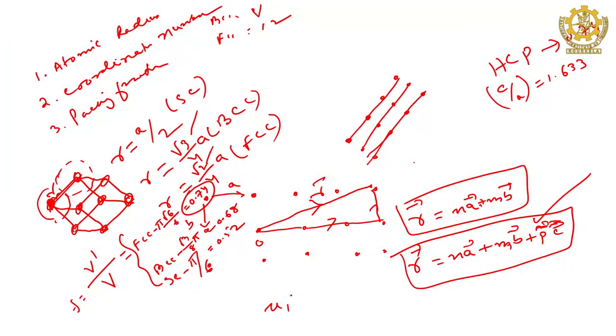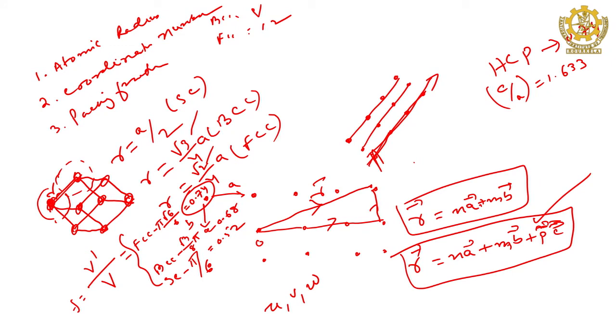And generally the directions are represented by u, v, w, right. So, suppose for example, let us say I will go in this direction, this is a direction, let this be my origin, right.